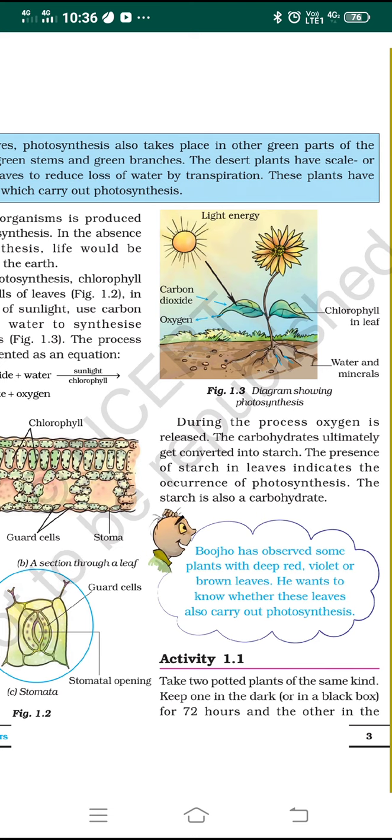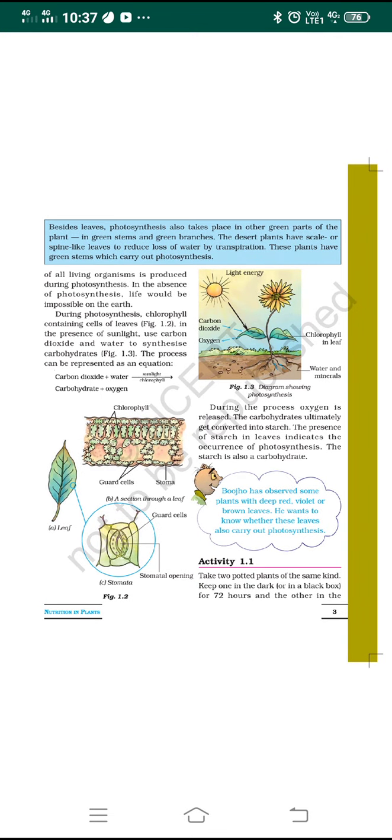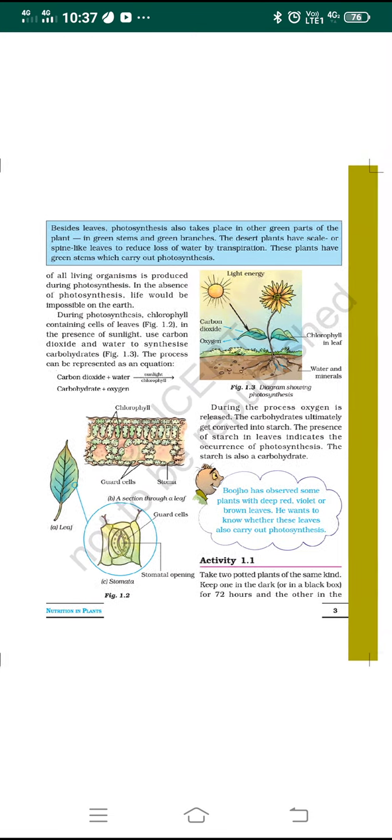In this diagram you can see carbon dioxide is absorbed by the leaves, and oxygen is released. Water and minerals are absorbed by the root part of the plant, and light energy is captured by the chlorophyll present in the leaf. During the process of photosynthesis, oxygen is released, and ultimately carbohydrates are produced, which get converted into starch. Dear students, let me stop my revision here, and in tomorrow's period let me continue the remaining part of the revision.